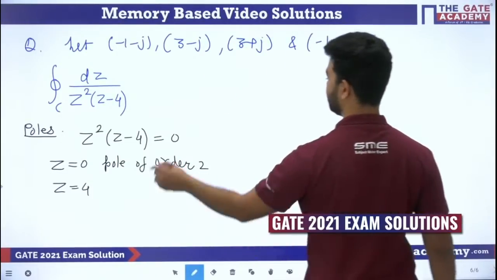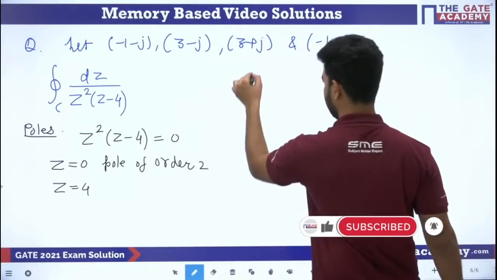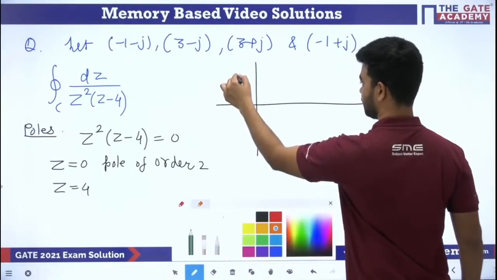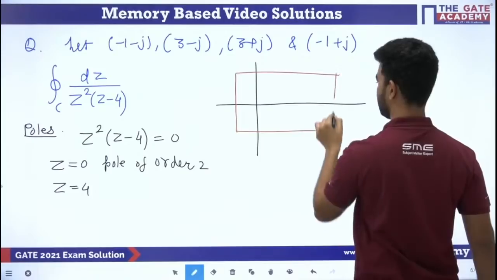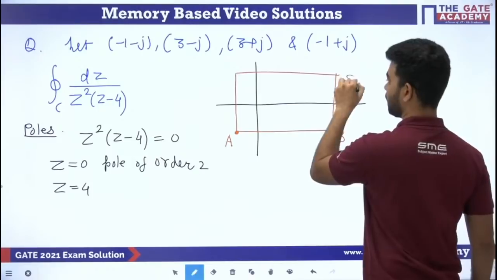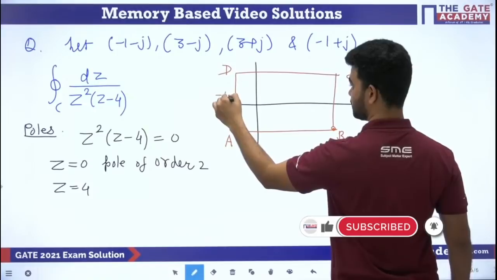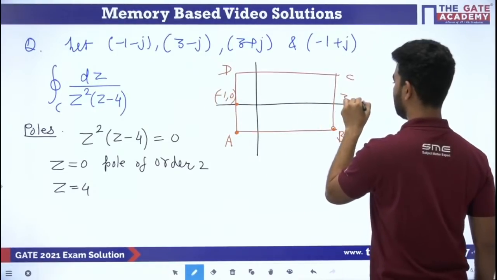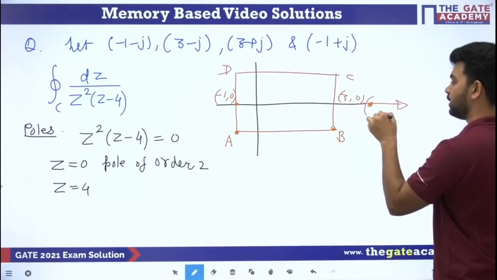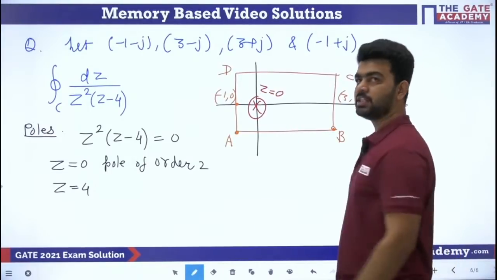Now whether these poles are lying in the region or not, for that we have to draw the graph of this rectangle. So again we will draw the graph, and you will see that this graph is going something like this. You can check. These are the vertices, A, B, C and D. In these vertices, this point is -1, 0, and this point is 3, 0. So z is equal to 4 is out of the region, here. And z is equal to 0 will come here. This is the pole. So z is equal to 0 is inside the region.